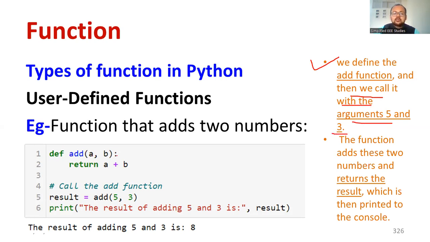You are putting two values, for example, 5 and 3 are the variables. The function adds these two numbers and returns the result, which is then printed to the console. That is what happens here. So this is the way to define a function. Hope the concept is clear to everybody. Let me know if you have any queries related to this. I'm happy to answer in the comment box.